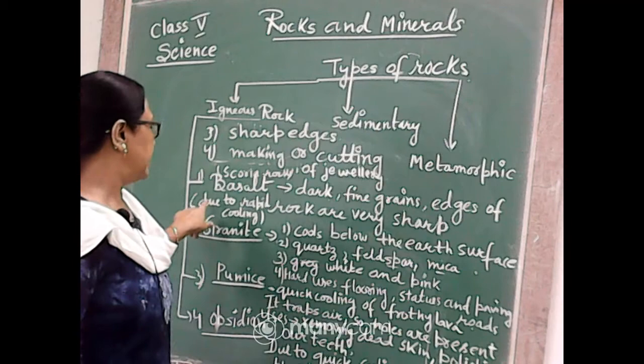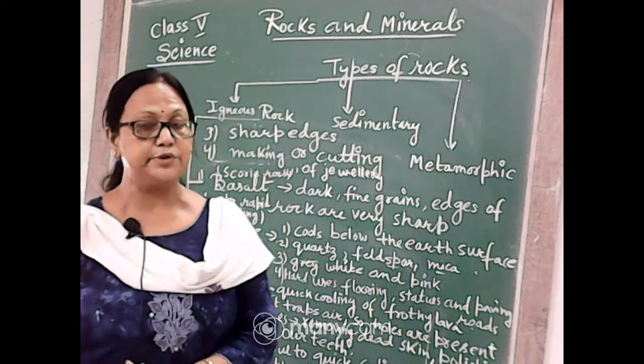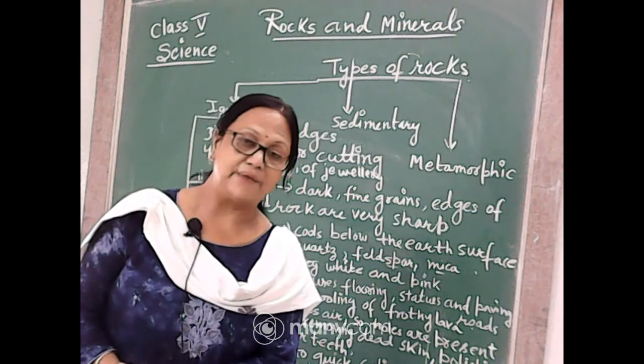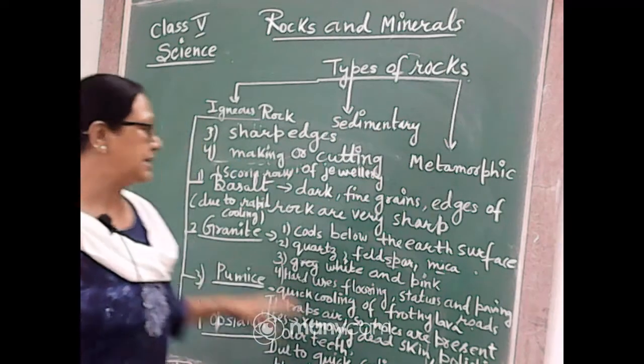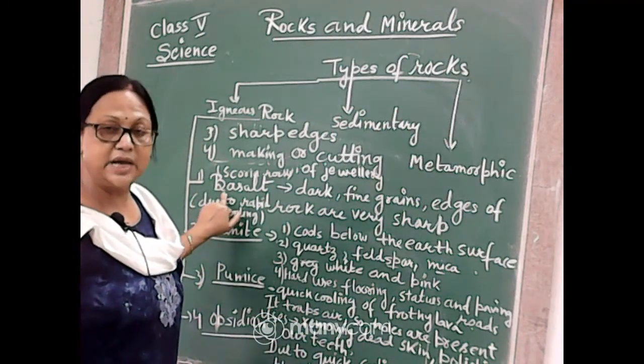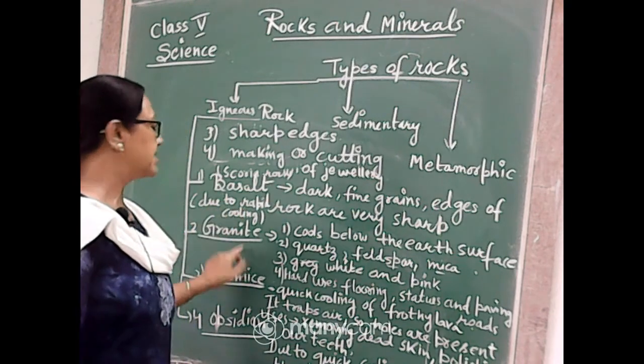This type of rock is formed due to the rapid cooling of lava which solidifies on the surface of the earth. So you can categorize it as basalt.